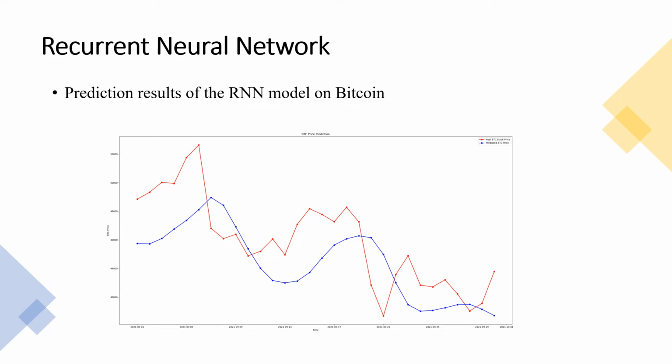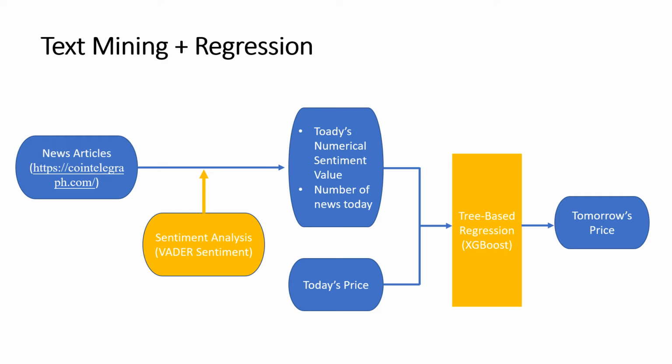The blue line here shows the prediction result of the Bitcoin price. Here we see that the accuracy of the RNN is worse than the time series model because it only considers 60 days' prices. Apart from market data, the price of cryptocurrencies is also influenced by news and public sentiment. So here we try taking this factor into consideration.